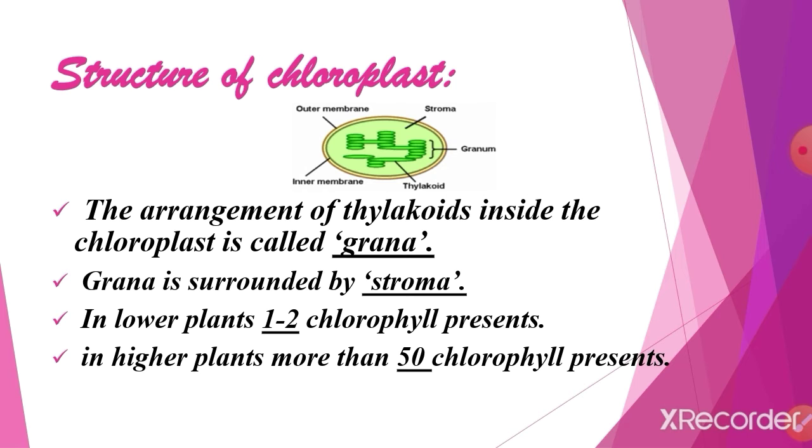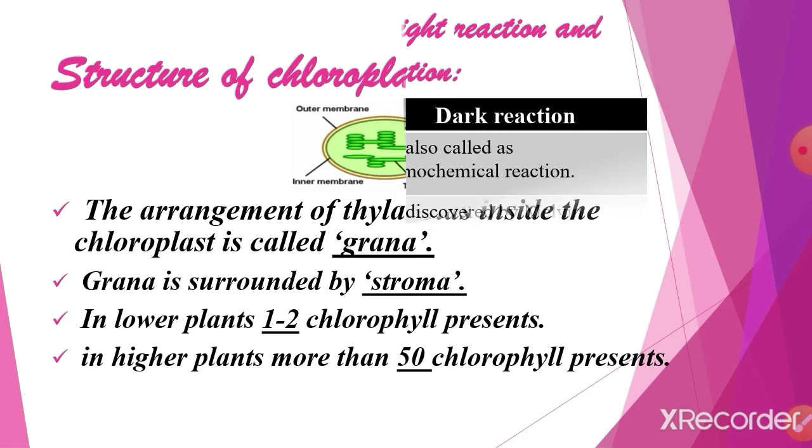So the chlorophyll is present inside the thylakoid. Thylakoid membrane traps solar energy in the form of small energy packets, namely quanta. Quanta means the smallest measuring unit of quantity, how much it is. One quantum of electromagnetic energy is called a photon. The arrangement of thylakoid is called grana. Stroma refers to the colorless fluid surrounding the grana within a chloroplast.